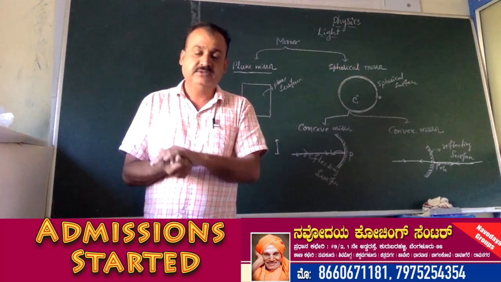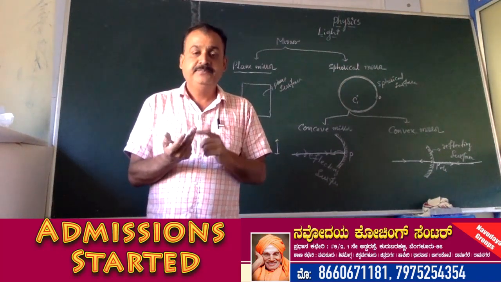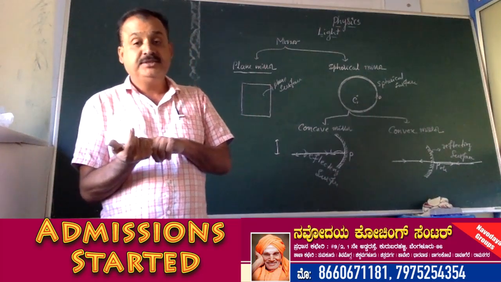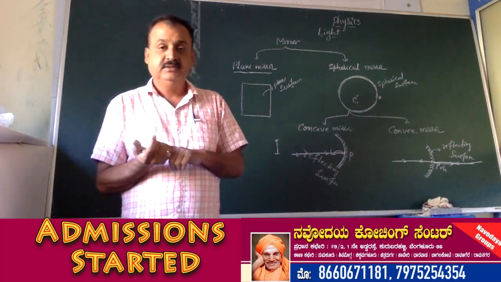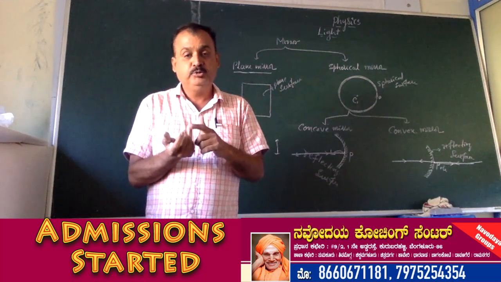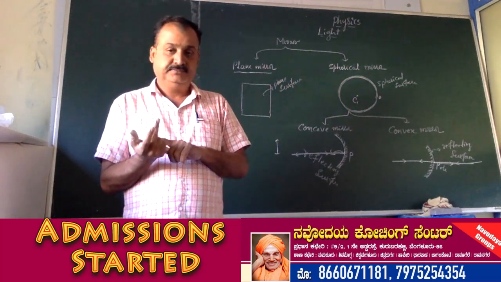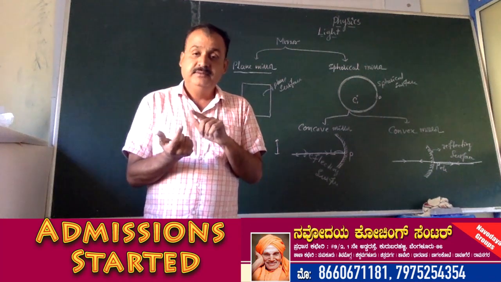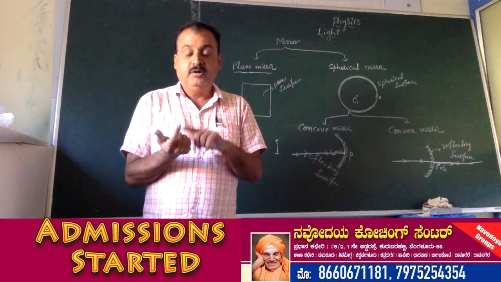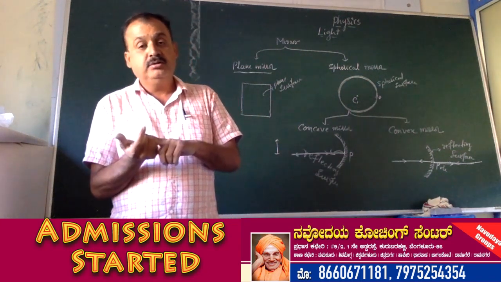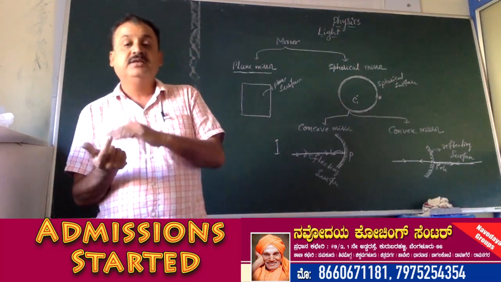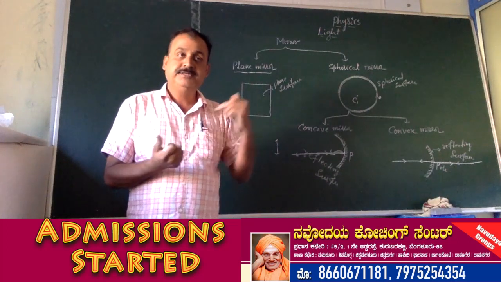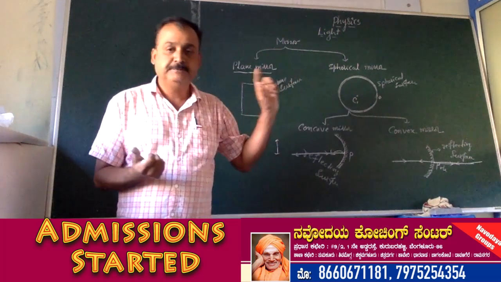So, laws of reflection. The incident ray, the reflected ray and the normal to the plane at the point of incidence all lie on the same plane. The angle of incidence is equal to the angle of reflection. Then what is a mirror? A mirror is a plane surface, and all the rays falling on it, all those incident rays, are reflected. Again, there are two types of mirror: one is the plane mirror and another one is the spherical mirror.